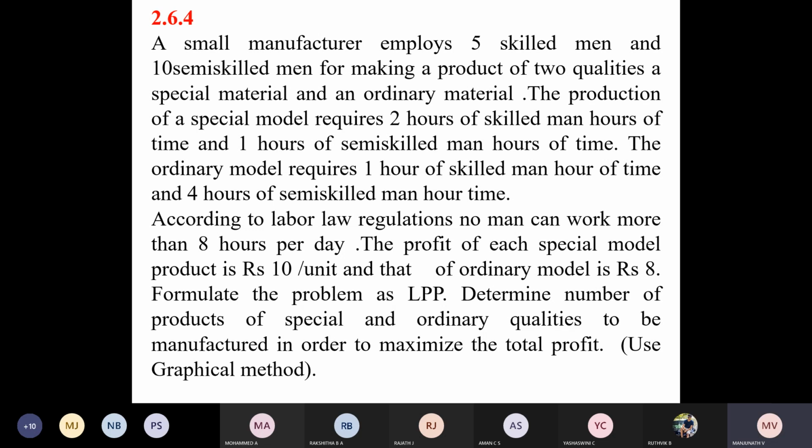Complete this writing of the problem, all of you. Then you tell me whether you have understood the problem or not. Take some 5 minutes to read and digest it.